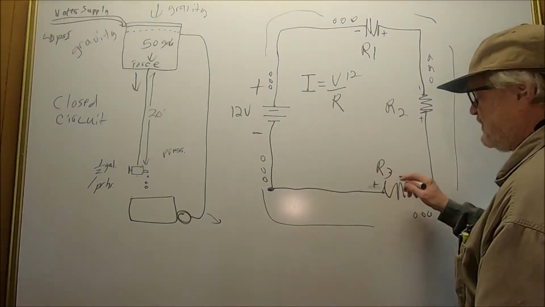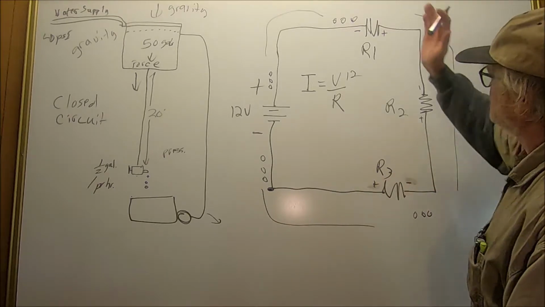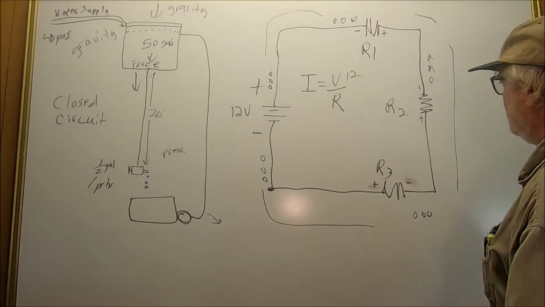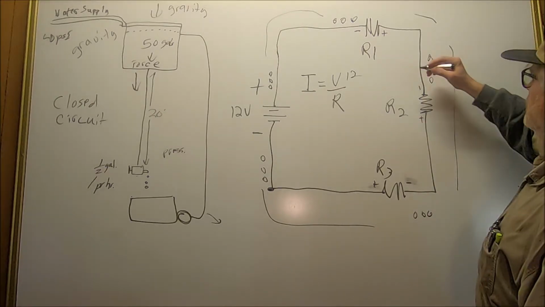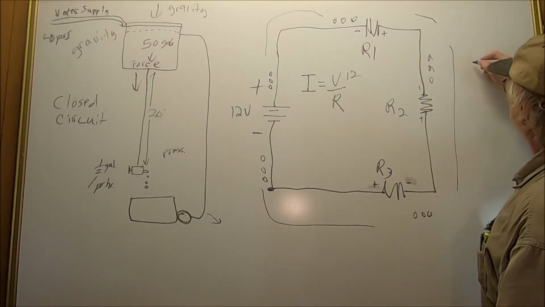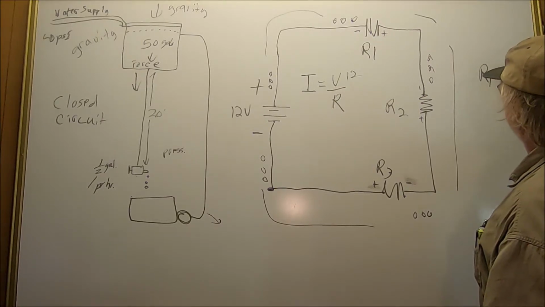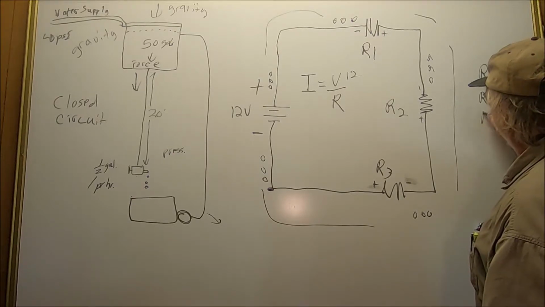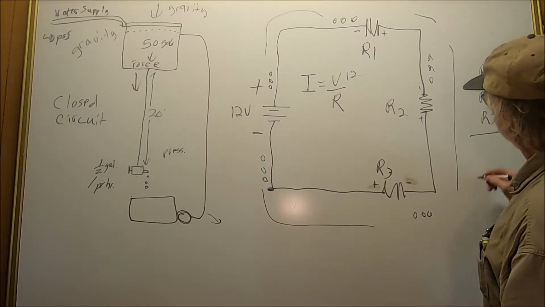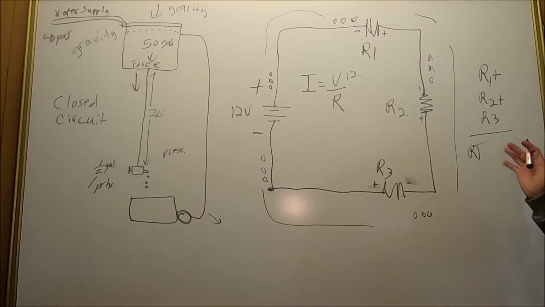Resistors have color bands on them, which will tell you the amount of resistance that resistor will build up towards the flow of electrons. So how do we get the total of each one? Well, in the equation we're going to need to know what they are. So that would be R1 plus R2 plus R3, and then we get the total. That would be RT, the total of all those resistors.